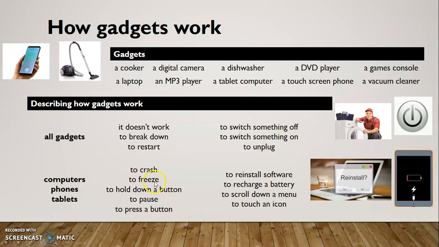Computers have words like freeze, when the screen won't move, to hold down a button, to pause, to press a button, to reinstall software, to recharge the battery, a common problem. Scroll down a menu, so this is when you go up and down the computer. Touch an icon, so when it's got a touch screen, you might need to touch something. So try to learn how to describe how gadgets work.